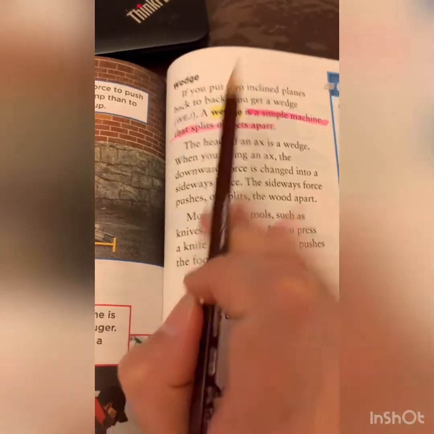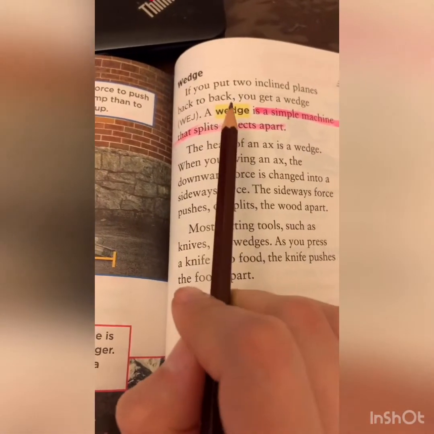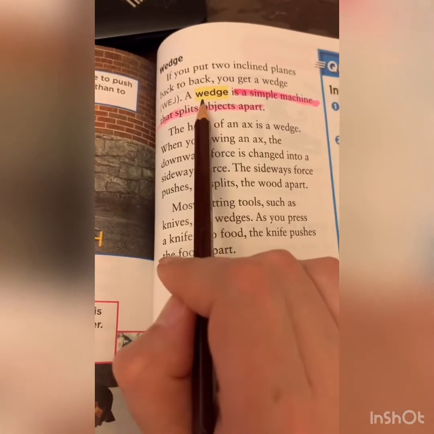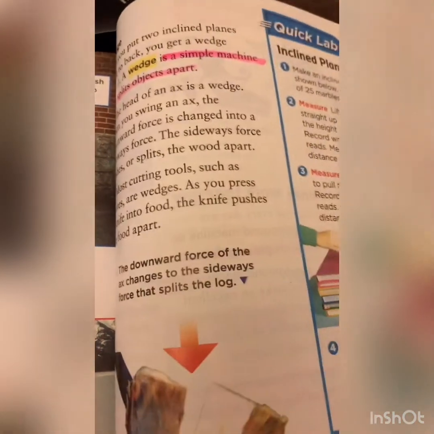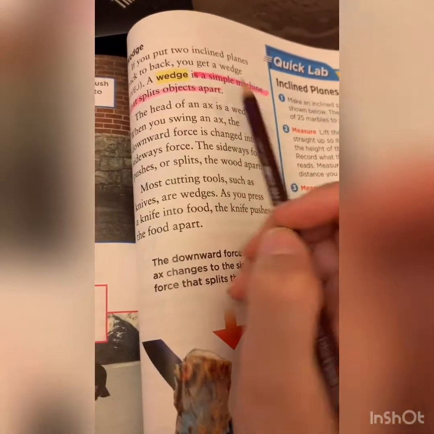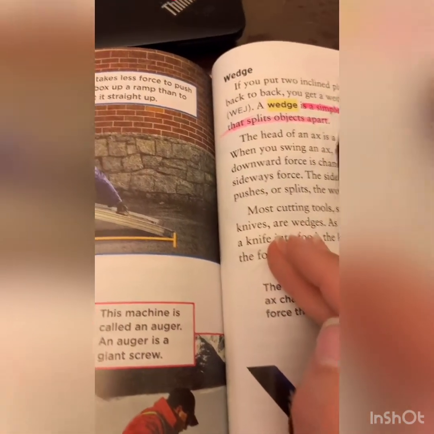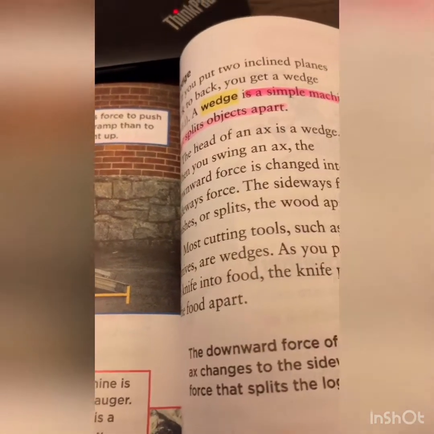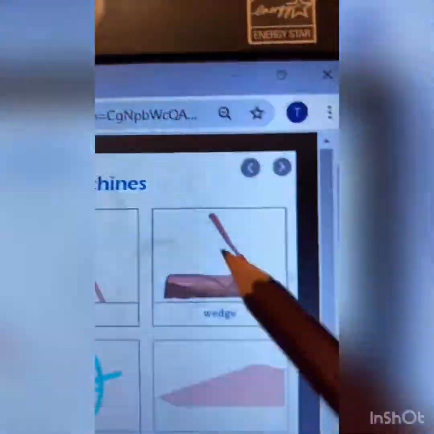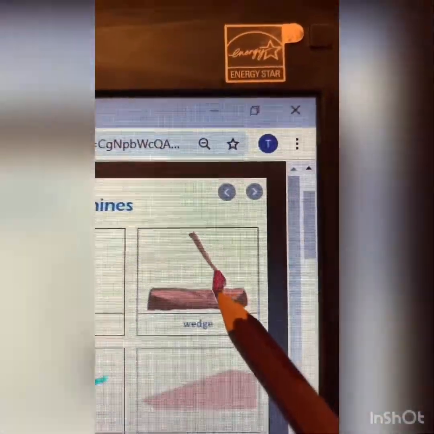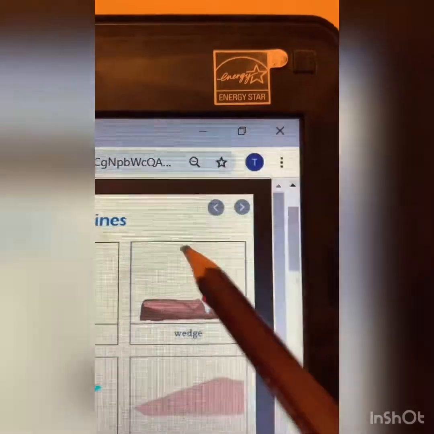Let's move to the page before the last, which is 469, and I'm going to talk about the wedge. The wedge is a simple machine that splits objects apart. Here, they give an example of the wedge as the axe. You know the axe?